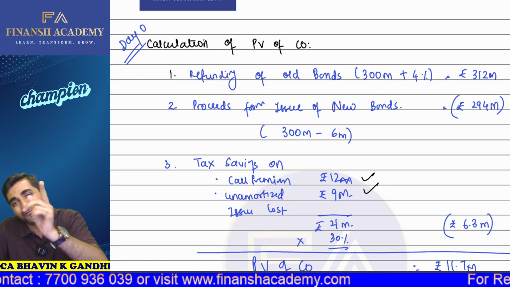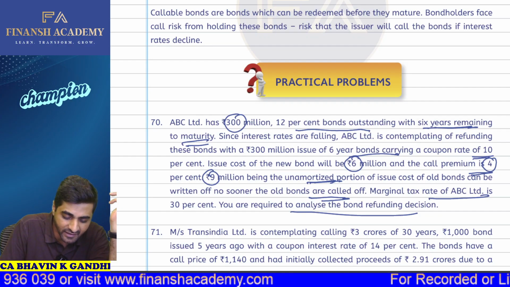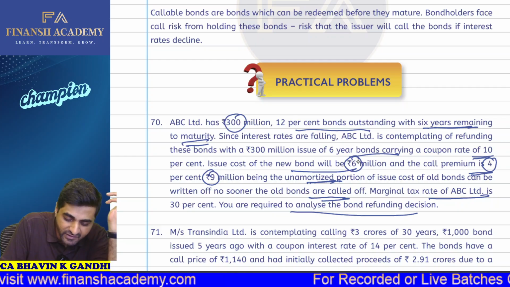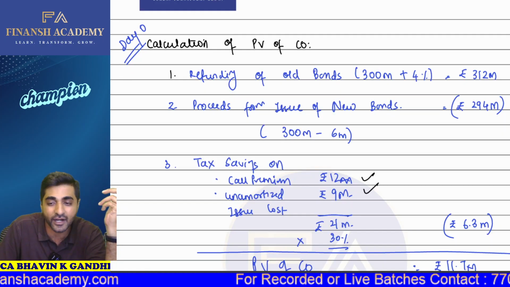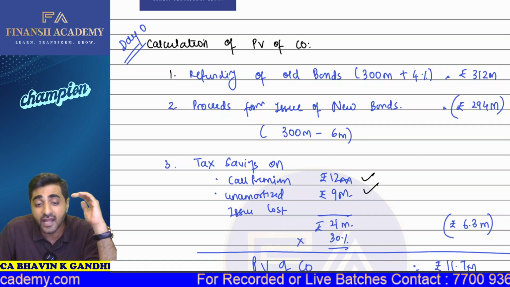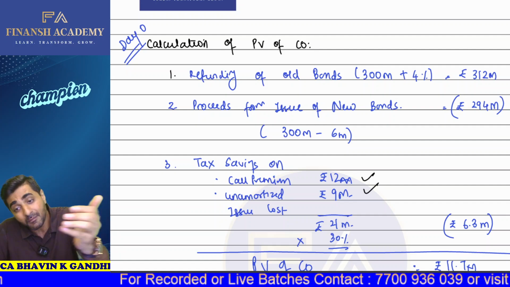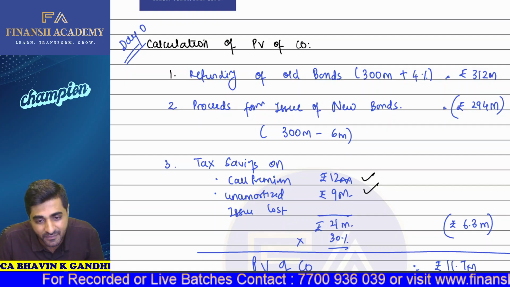We are issuing new bonds. Is there some discount, or is there some issue cost? No, issue cost will be 6 million. Okay, so in that case, can I say in my hand I'm just going to receive 294? Now, 312 million is my cash outflow, but I've received 294 million from my new bonds. So this is something which I'm going to subtract.